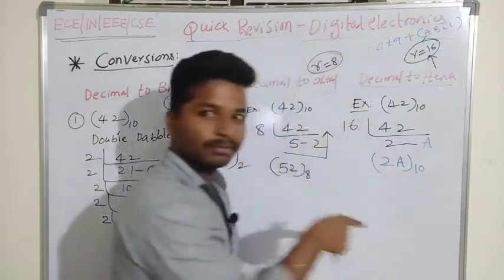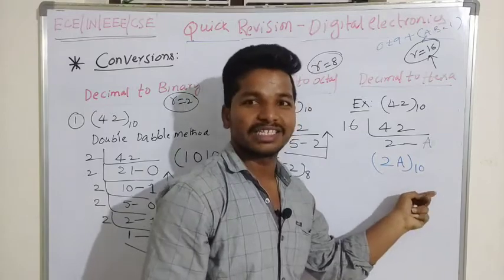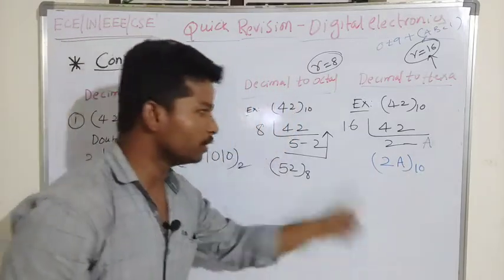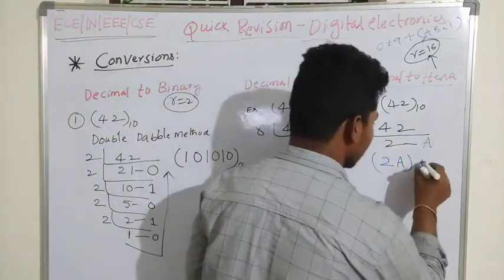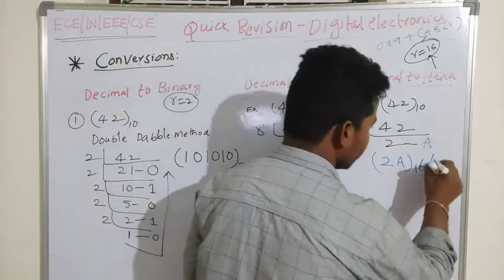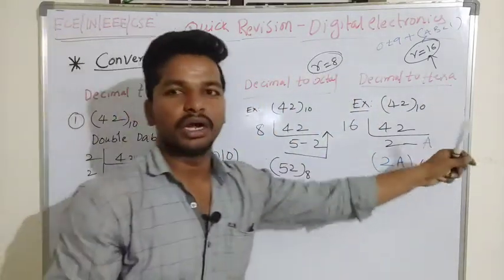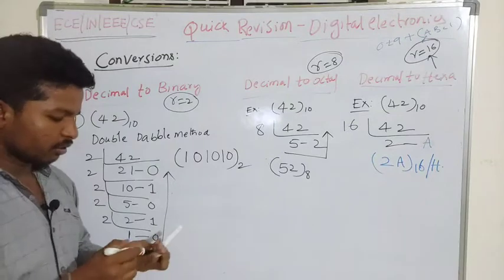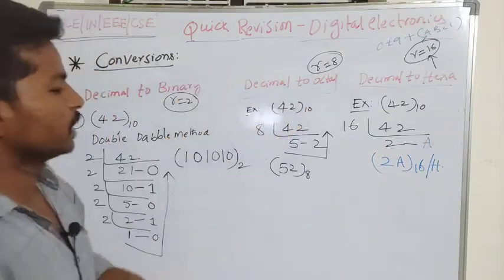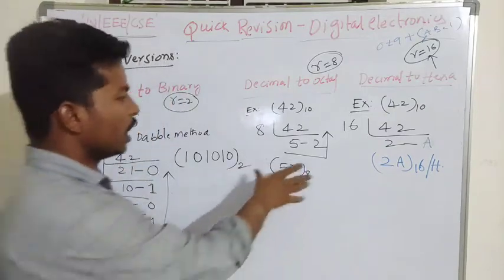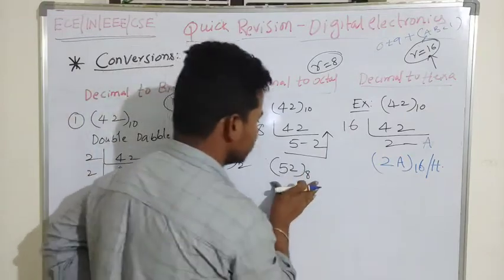So I have made a mistake here. I mentioned the 2A with a radix of 10, but it is an absolute blunder when we are doing a conversion to another number system. I have to mention the 16 with a capital H to differentiate one number system from another. We will also try to convert the given octal number to a decimal number.